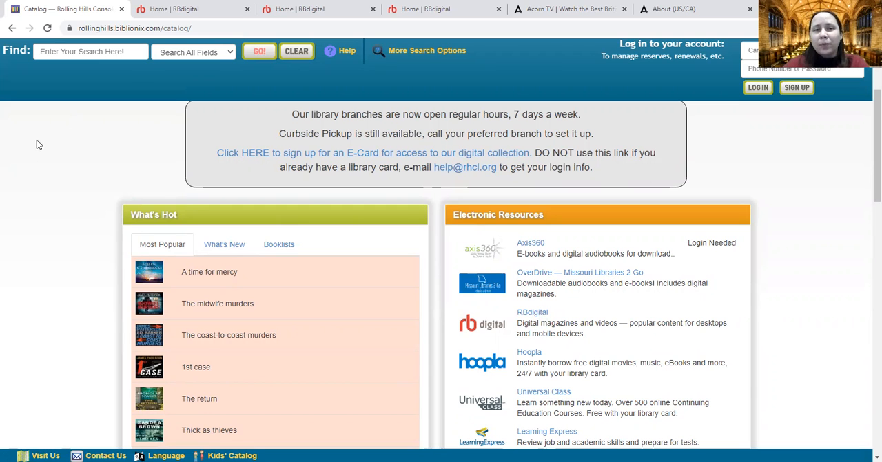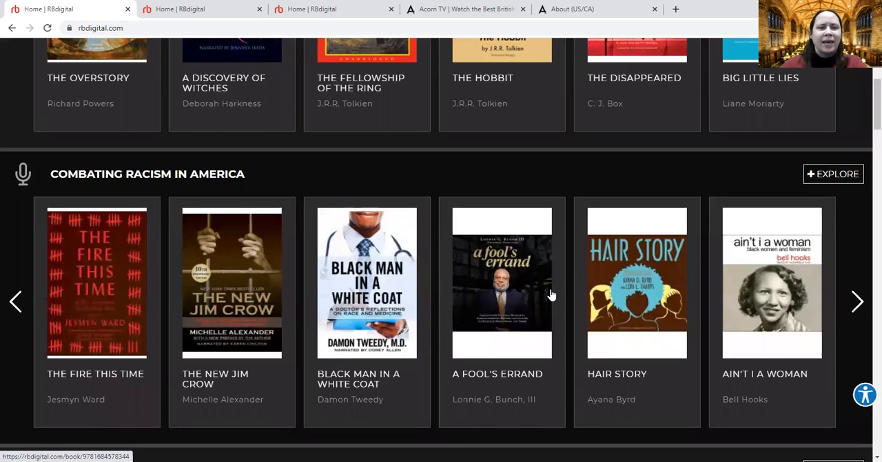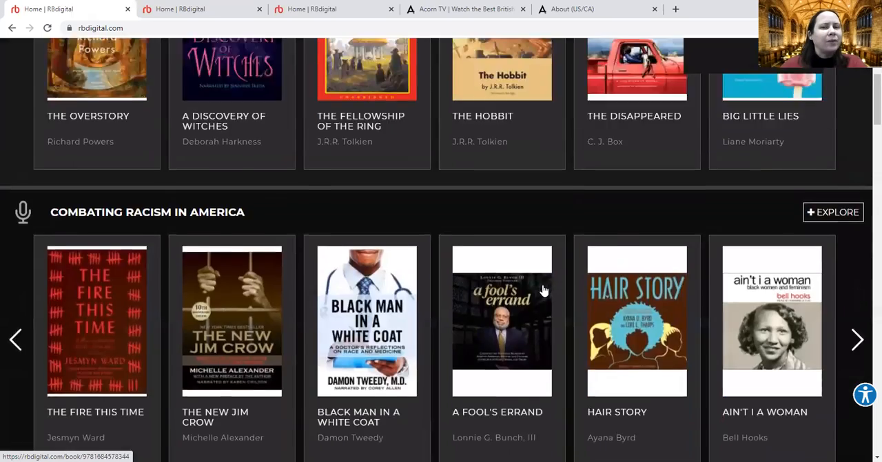One thing I will warn you about, especially if you've never used RBDigital before, start from one of our web pages, either the homepage or the catalog page. If you just type in rbdigital.com or you do a Google search for rbdigital.com, it will take you to this page. It says recorded books, it says RBDigital, that should be right? But wait, there's all of these books here, and I just said that you can't get books from RBDigital anymore. Well, that's a strange thing.